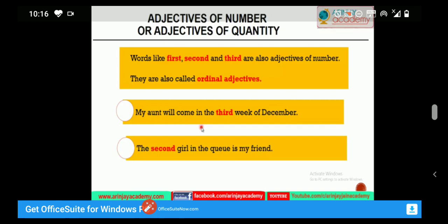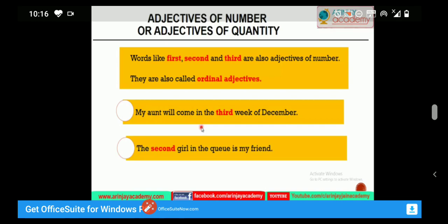Third one is distributive numeral adjectives. Distributive numeral adjectives show each person or thing separately out of the group. They are like each, every, either, neither. Remember these four words: each, every, either, and neither. They are called the distributive numeral adjectives. They show each person or thing separately.